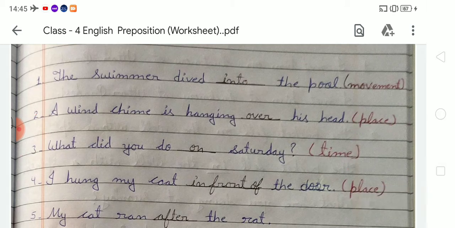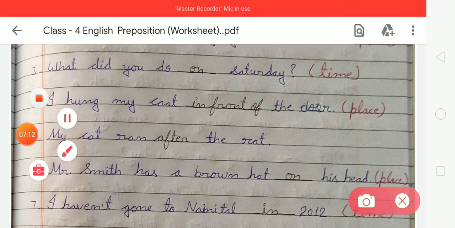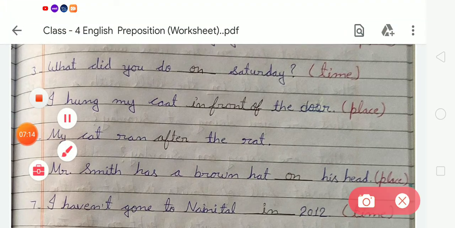Okay. Now come to the next, number 4. In number 4, there is: I hung my coat blank the door. Here the kind is place. So we have to write in front of the door. Okay, in front of the door.